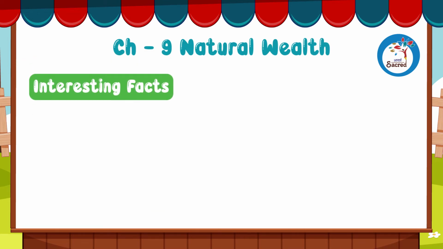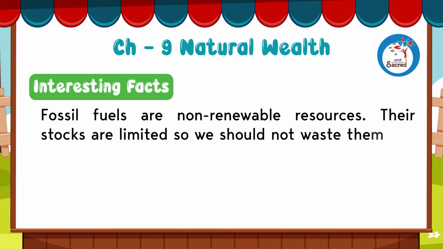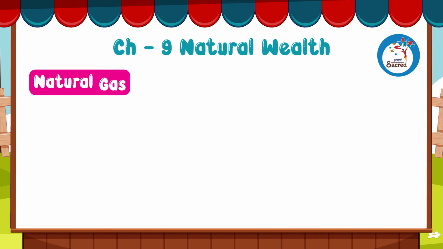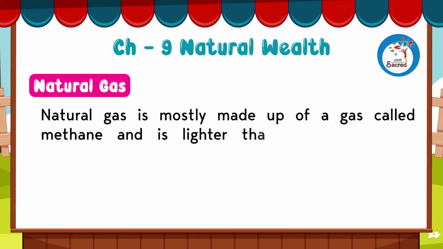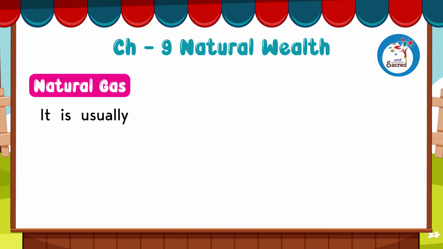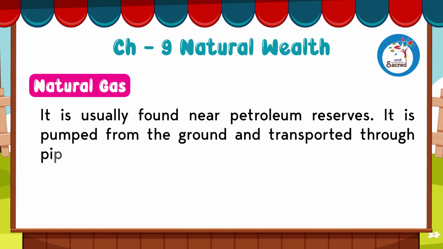Interesting facts. Fossil fuels are non-renewable resources. Their stocks are limited, so we should not waste them. Natural gas. Natural gas is mostly made up of a gas called methane and is lighter than air. It is highly flammable. It is usually found near petroleum reserves. It is pumped from the ground and transported through pipelines to the storage areas.